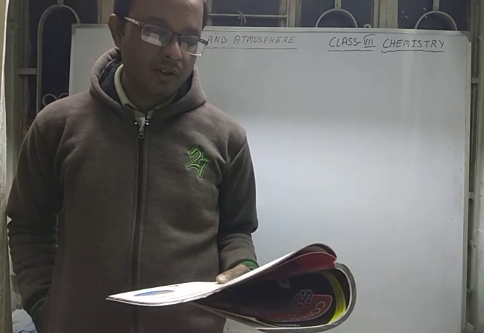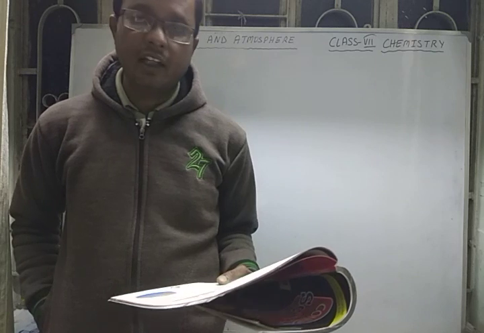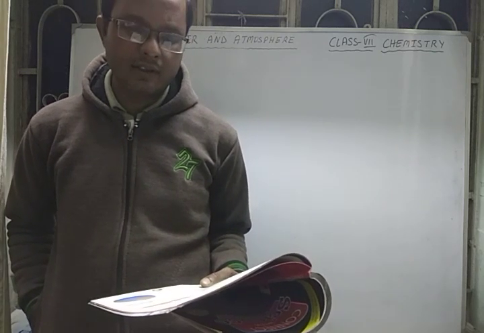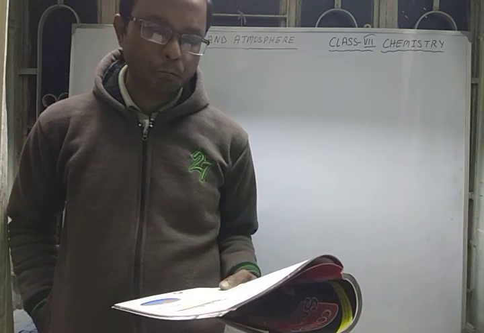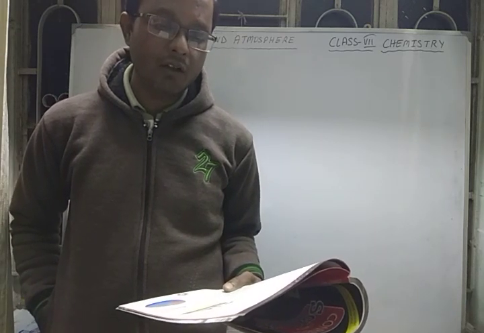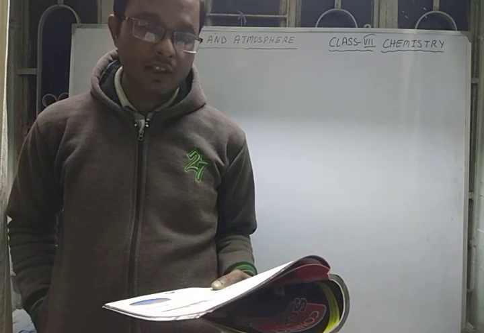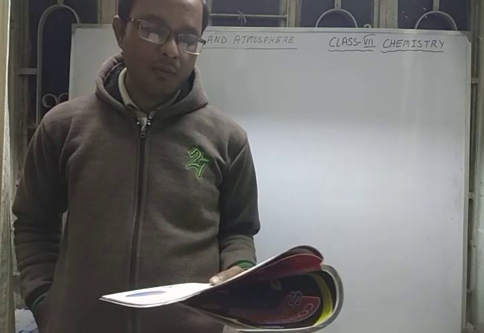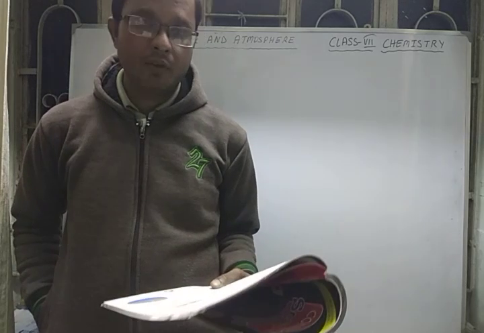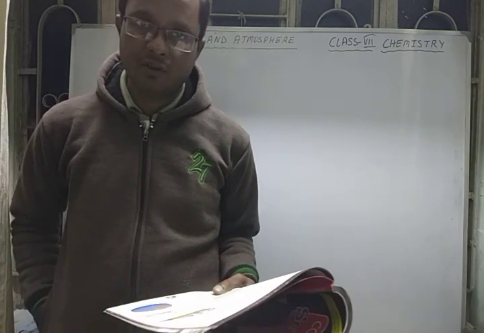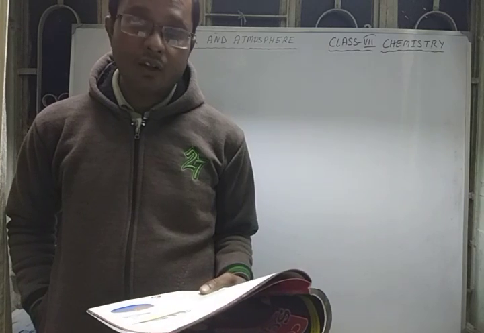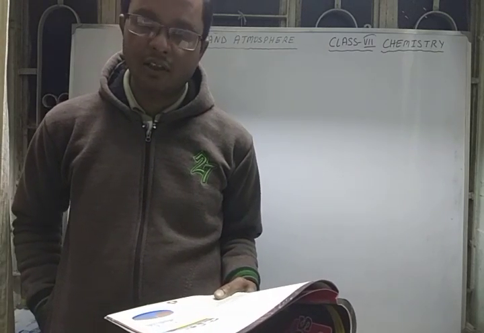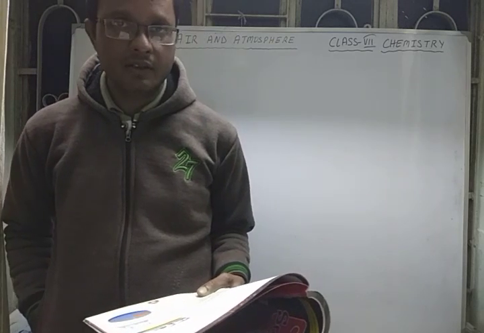Name the sources of carbon dioxide. You can name any of the sources, that is burning of wood, coal, petroleum products, and the smoke coming out from the chimneys of the factories. Write any 2 uses of carbon dioxide. Carbon dioxide is used for photosynthesis, and it is also used to put off fire because it does not support combustion, nor does it combust itself.